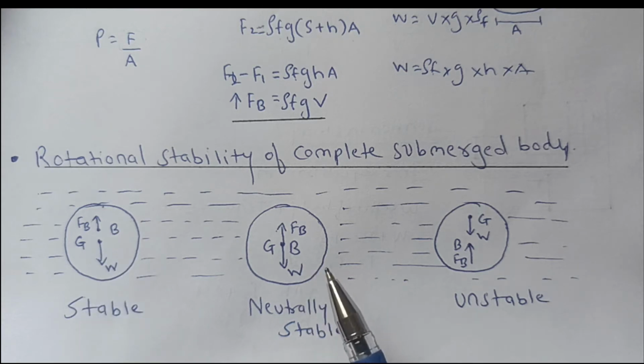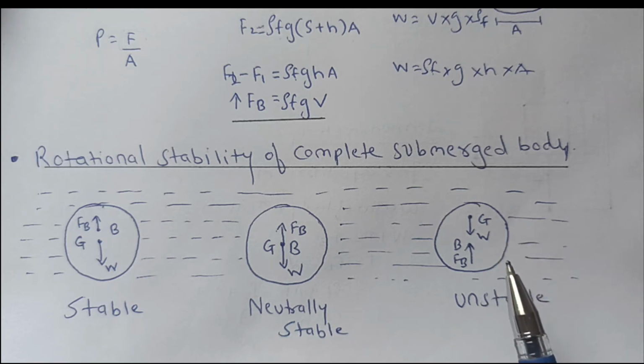Now the second case is a neutrally stable body. In this, a body for which G and B coincide is neutrally stable. This is the case of a body whose density is constant throughout. There is neither a restoring moment nor an overturning moment after giving a small angular displacement. Now this third body is unstable. An immersed body whose center of gravity is directly above the point B, that is the center of buoyancy, is unstable, and any disturbance will cause the body to turn upside down. This is the case of top heavy bodies.